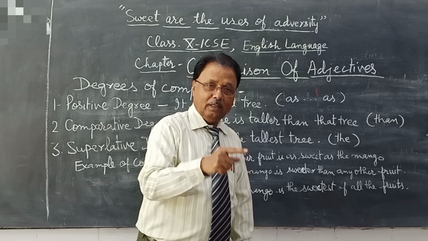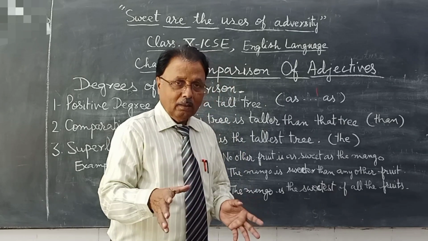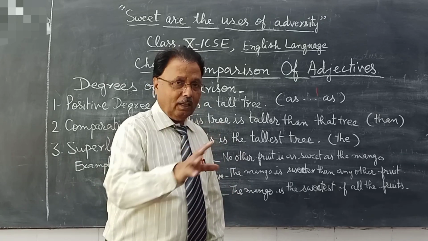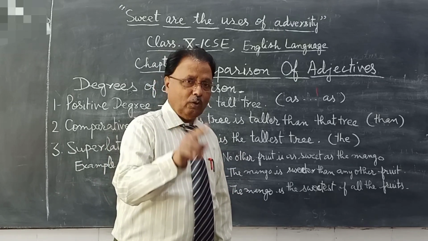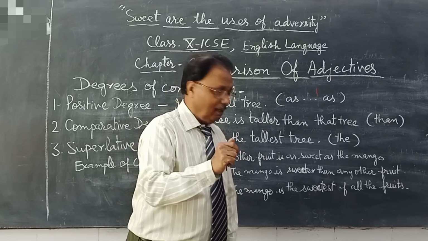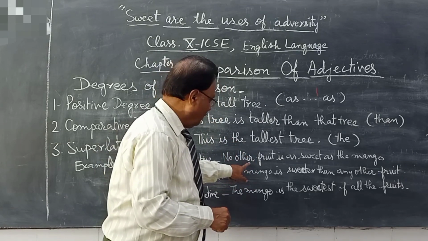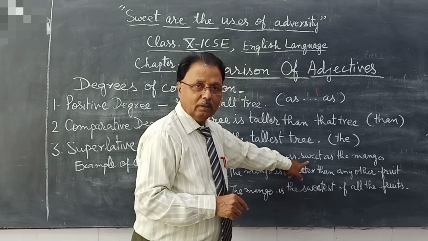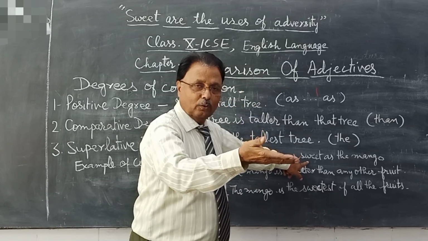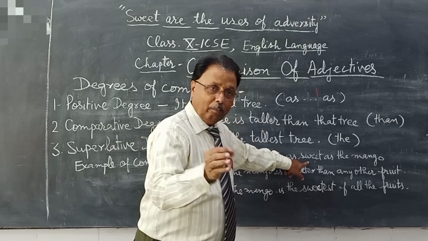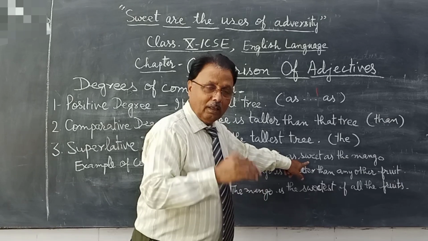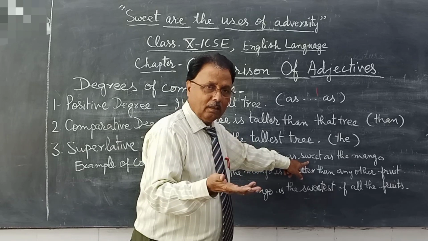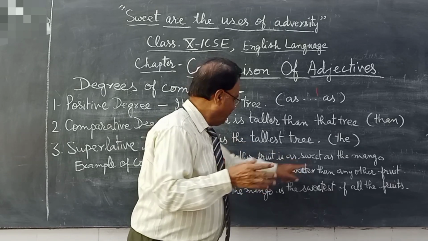We have to change the degree of comparison, but the sense of the sentence should not be changed. It is not allowed, so pay attention to it very seriously. Here in this sentence, the mango is sweeter than other fruits. So in the positive degree it should be sweet, not sweeter or the sweetest. It should be sweet.